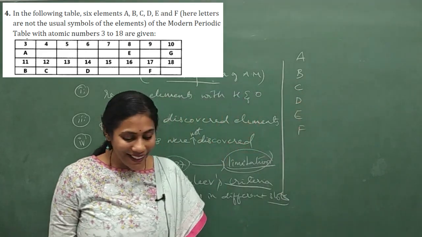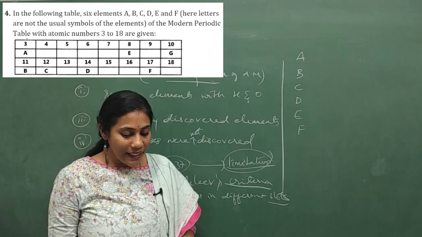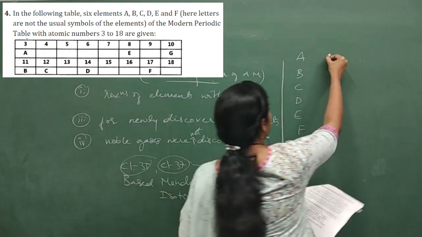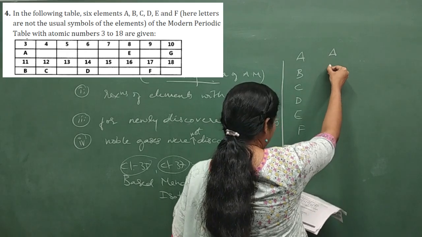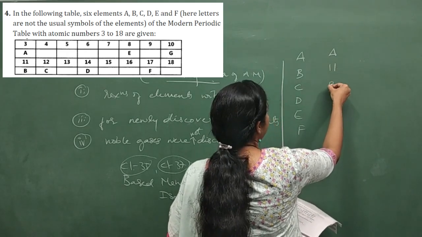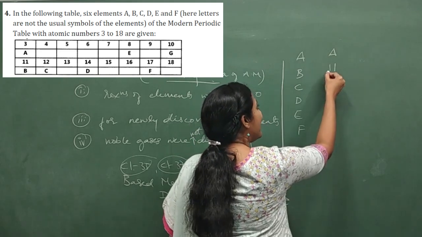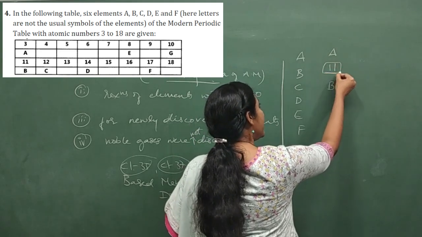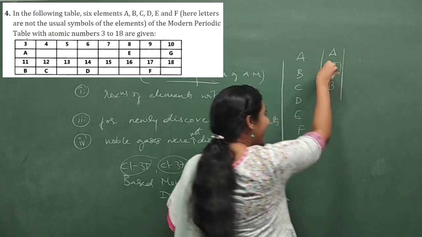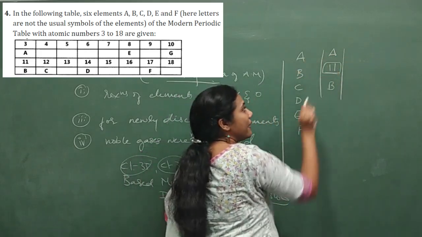You see here element A, and later you have 11 and element B. That means elements A and B are coming in the group where 11 is there.